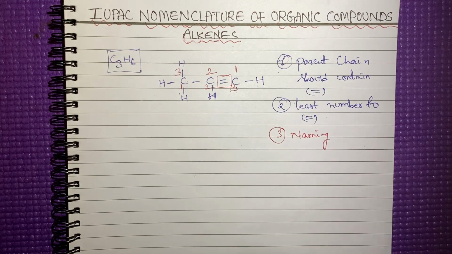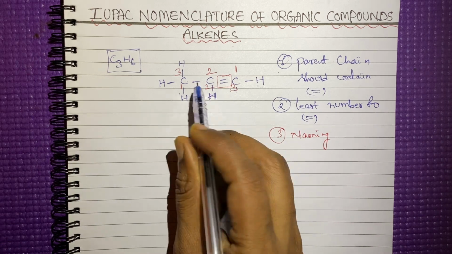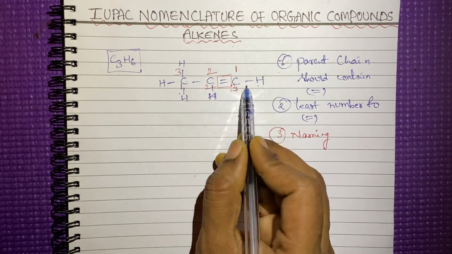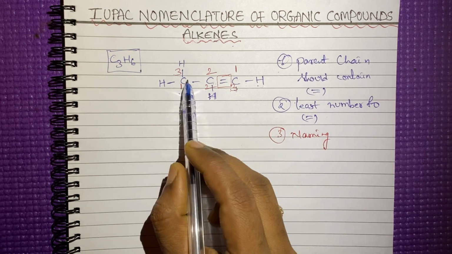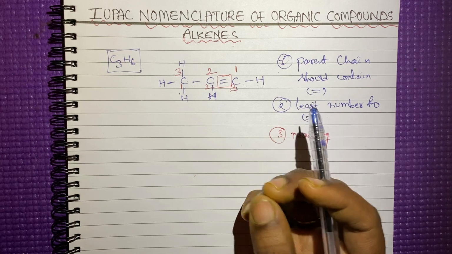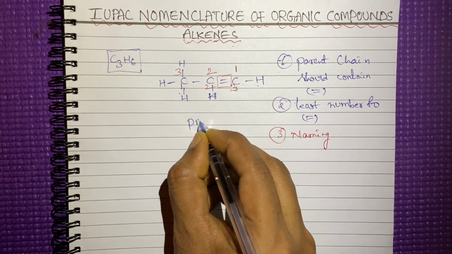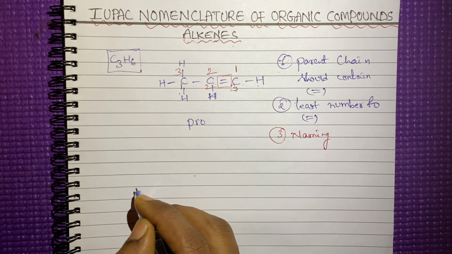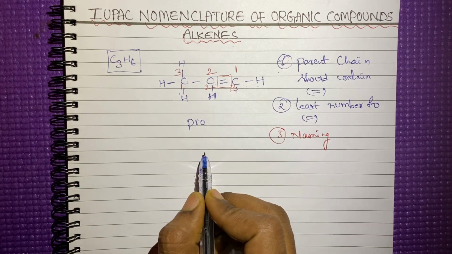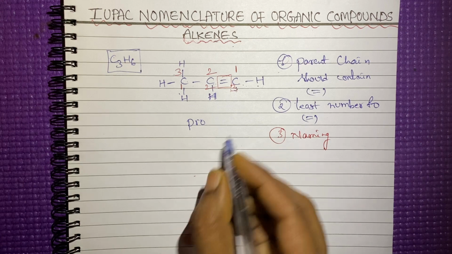After numbering, the third step is naming, right? How can you give the name for this? First you have to count the number of carbon atoms. How many carbon atoms are there? 1, 2, 3. So meth, eth, prop, right? Prop is the prefix. Double bond is there, so we have to write ene, right?